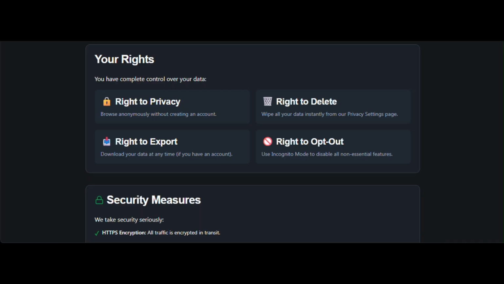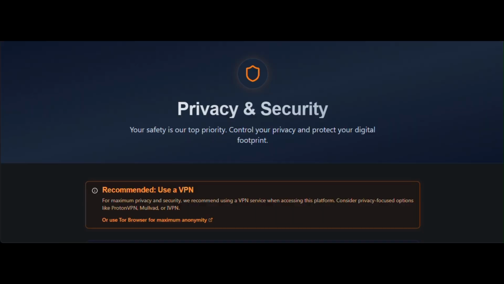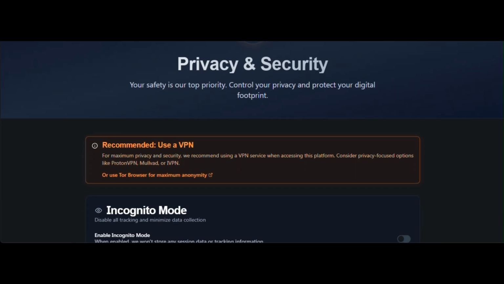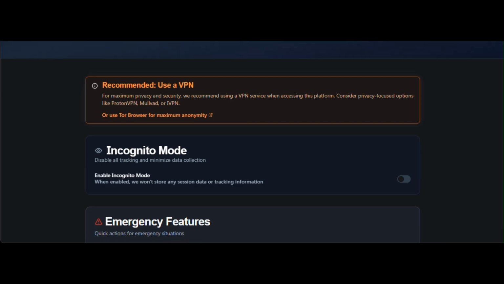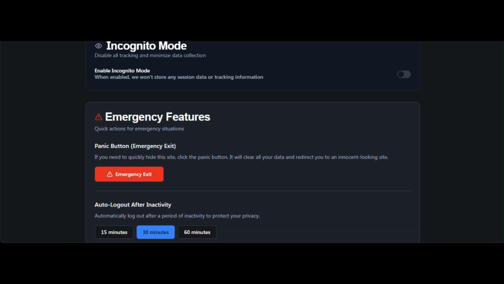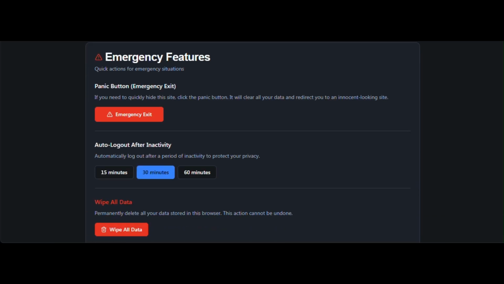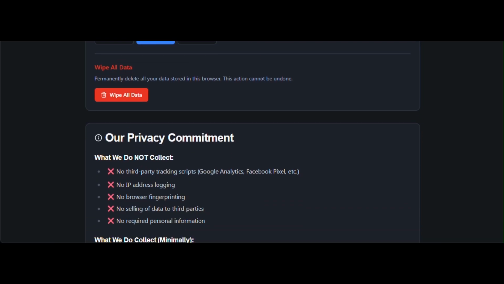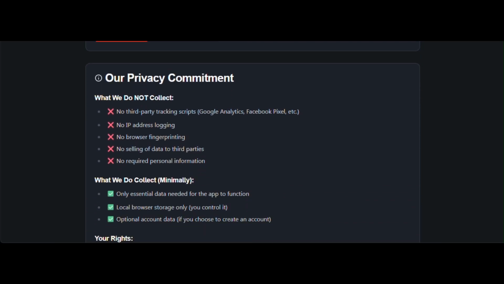We are now on the privacy settings page, giving users granular control over their data and visibility. Users can manage profile visibility, notification preferences, data sharing settings, and account security options including two-factor authentication. Privacy controls include options to limit who sees their activity, disable location tracking when not needed, and export or delete their data at any time.